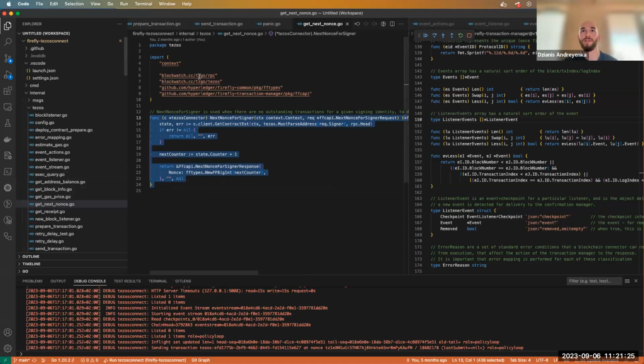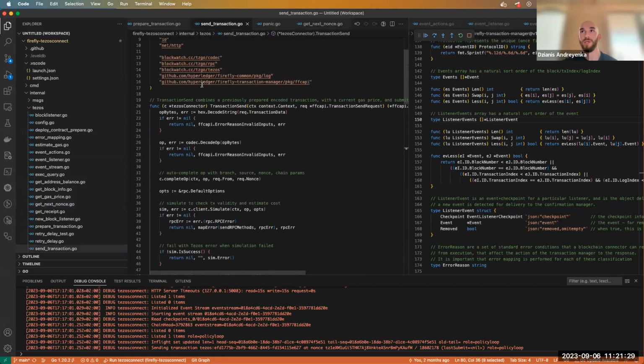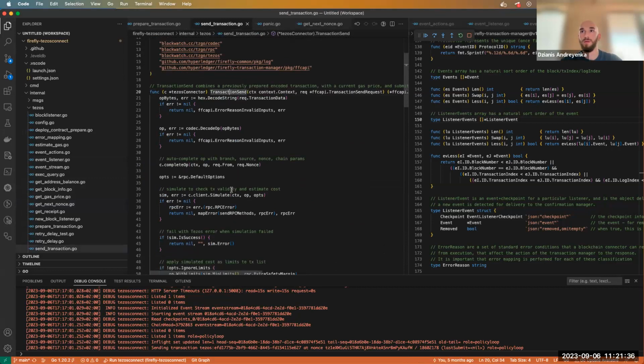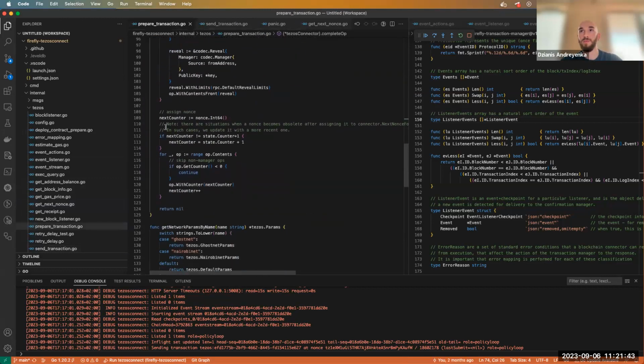So in that case, I've just added a nonce recalculation for transaction preparation and the transaction send method. When we do transaction completing, if the nonce is not the same, we do recalculation here. But I think probably it's not the best decision because we don't track it in the Firefly core. Yeah, probably we should reconsider this.